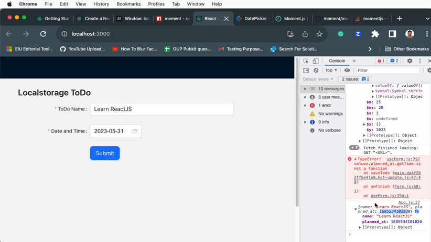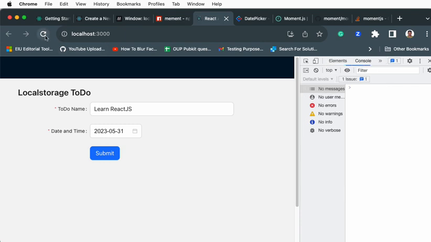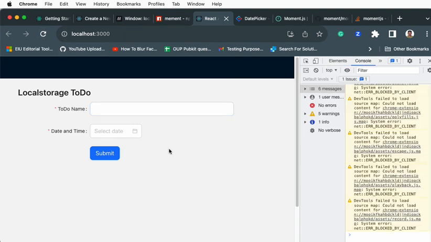Here we clicked it, right? Now it is only printing here. Let's go and refresh. It's gone, correct? Now we wanted to really save this in the database. I'm saying the database in the sense of the browser; rather than a database, it's local storage.